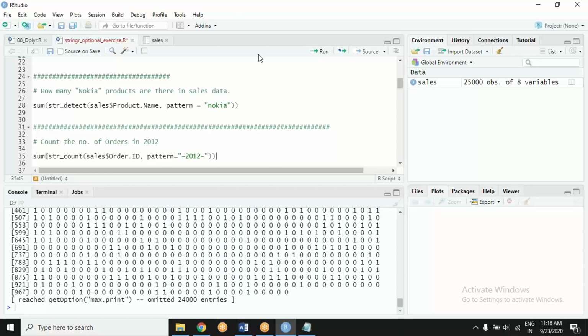Everybody set now? Should I proceed? Go ahead with some other functions. The next question I asked was how to find out how many phones were sold.